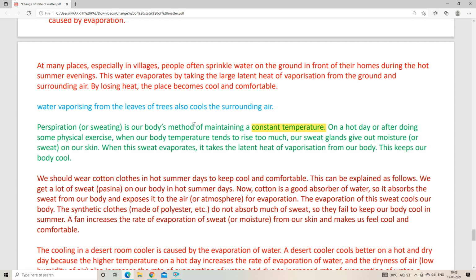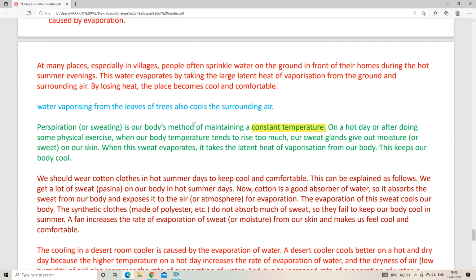and our skin does what? Our skin evaporates the moisture or sweat. So when this sweat evaporates, it takes the latent heat of vaporization from our body, right? And this keeps our body cool. So now we can understand how sweating helps our body to maintain a constant temperature. So this is another question: how our body maintains a constant temperature by sweating. You know the reason now, right?